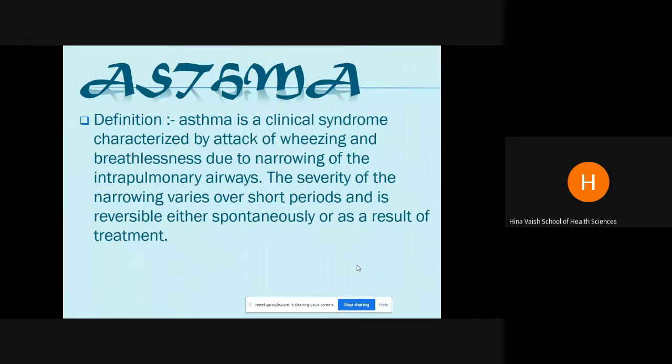If the patient is aware of how they are getting exposed to the allergen and when they are getting the symptoms, sometimes the patient is aware that whenever they get exposure to dust or to pollen grains, then it helps. But many times the patients are unaware. So if you go for spirometry and reversibility testing, then it will clearly identify whether it is some other obstructive condition or whether it is asthma.